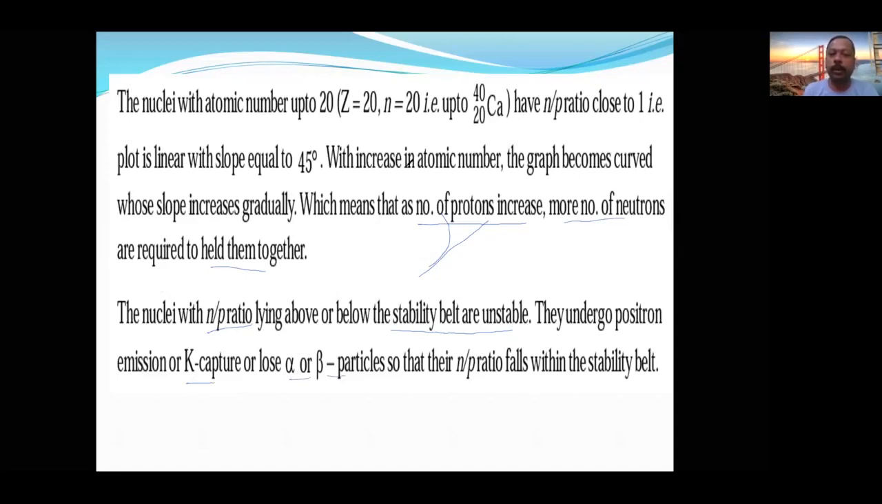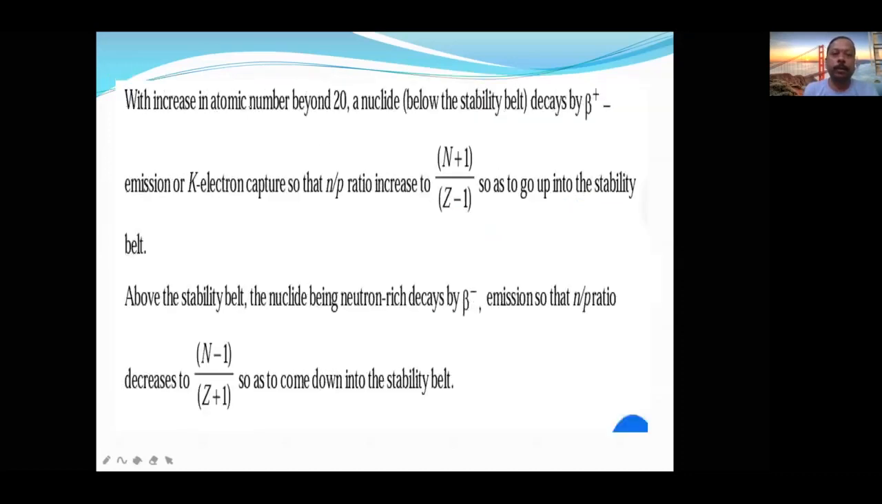Understood? Now let us see the next way of explaining the stability. With increase in atomic number beyond 20, the nuclei below the stability belt will go for positron emission or K capture, so the N by P ratio increases, and above the stability belt, being neutron rich, they go for beta emission, so that they can come back into the stability zone. Is that clear?